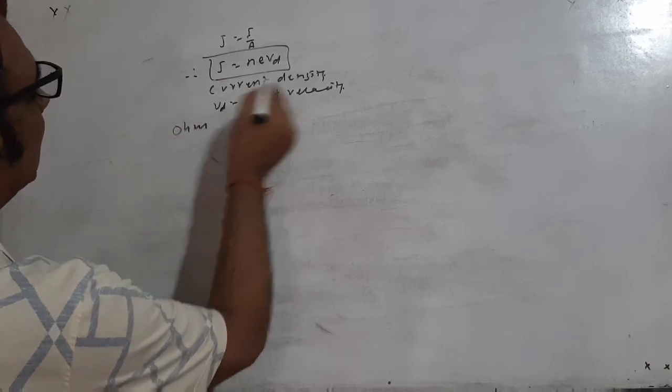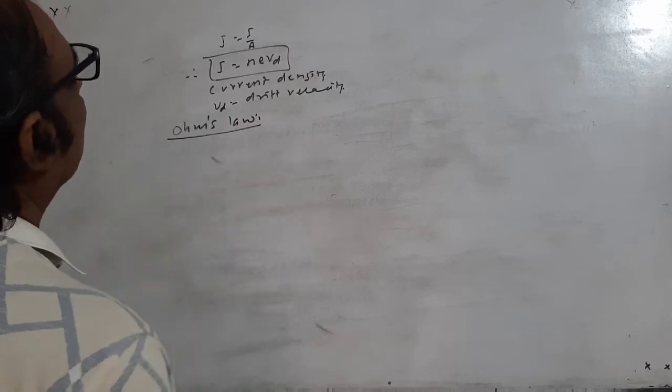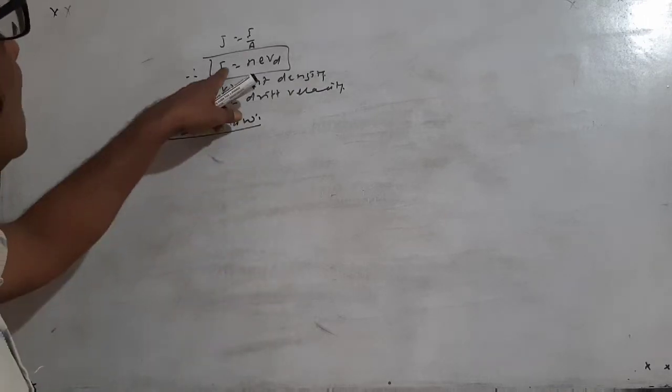Now later on, the most important law in electricity, Ohm's law, and the statement of Ohm's law on the basis of the current density.